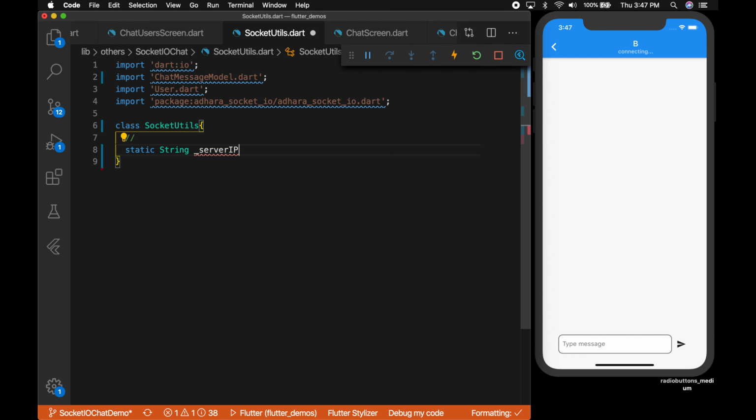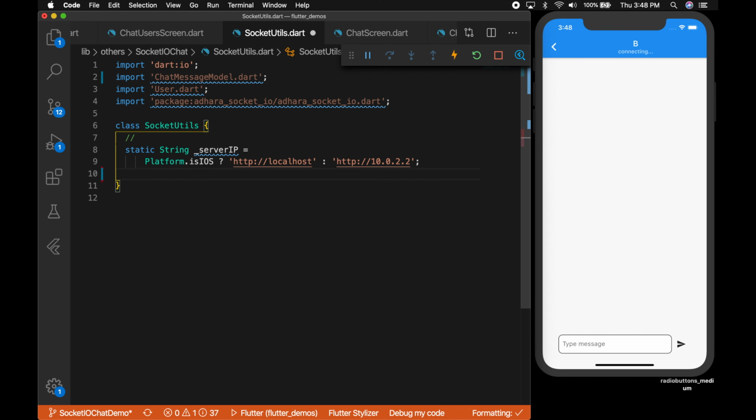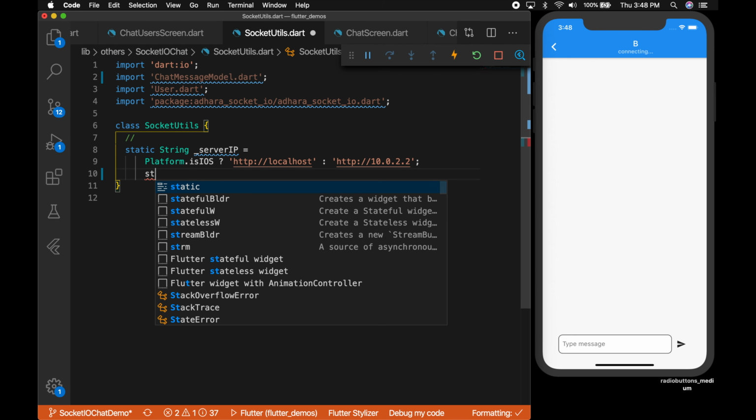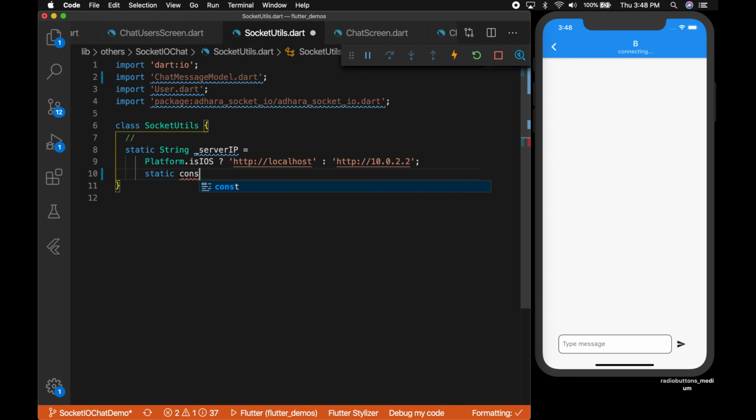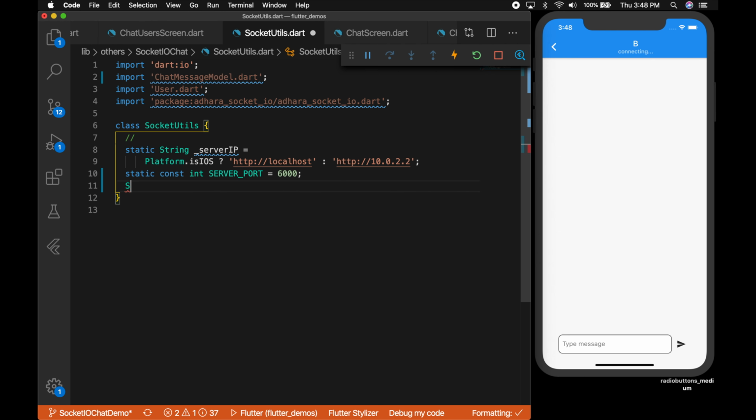Okay, now let's declare a variable server IP. Since this is running on my local system, my server is going to run on the localhost. Okay, so localhost represents the local server in iOS, and in Android the localhost IP is 10.0.2.2. Okay, so in real world this will be your server IP. Okay, so we are going to communicate with port 6000. So that also it's up to you. You can use your own port number.